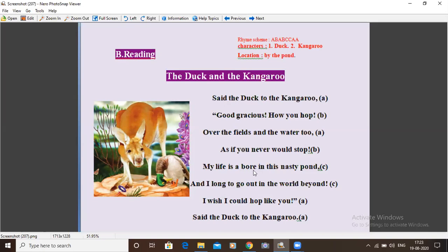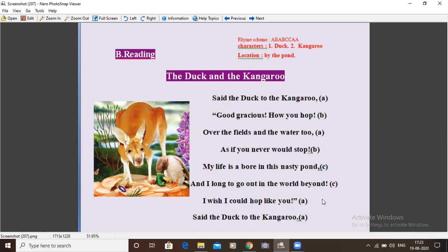My life is bored in this nasty pond, dirty pond. And I long to go out in the world beyond. And I wish to go out to the world beyond, outside this pond. I'd like to see.